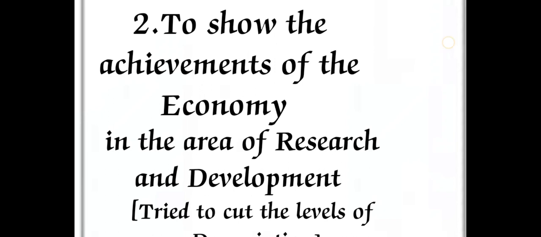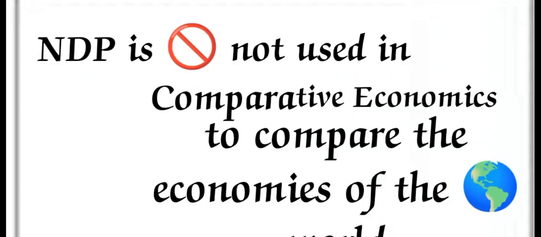The next one is that NDP is not used in comparative economics to compare the economies in the world. For example, with GDP we can compare, because the GDP of a particular country is some percentage, and some countries are higher than the other countries.